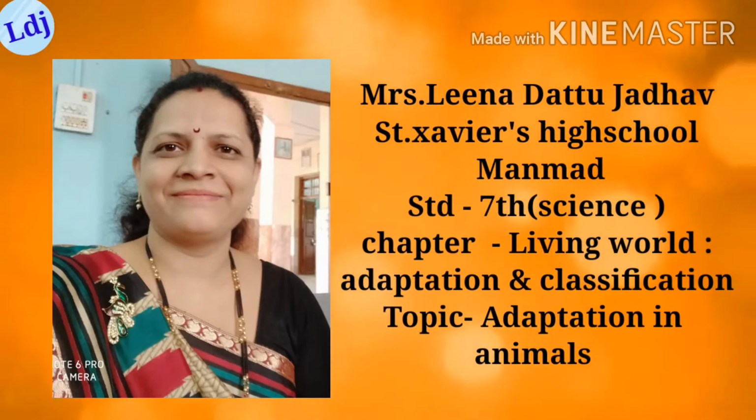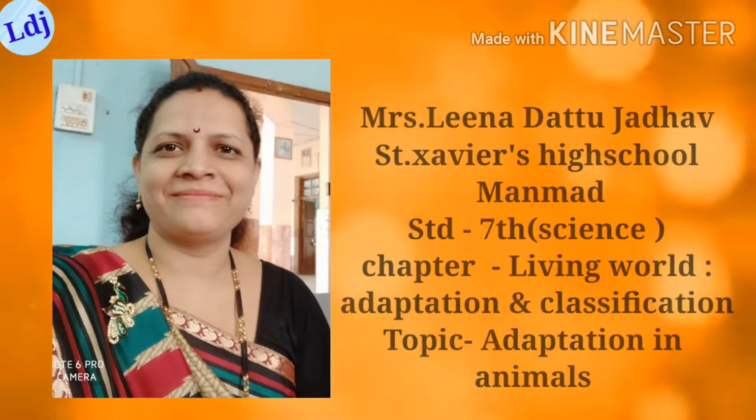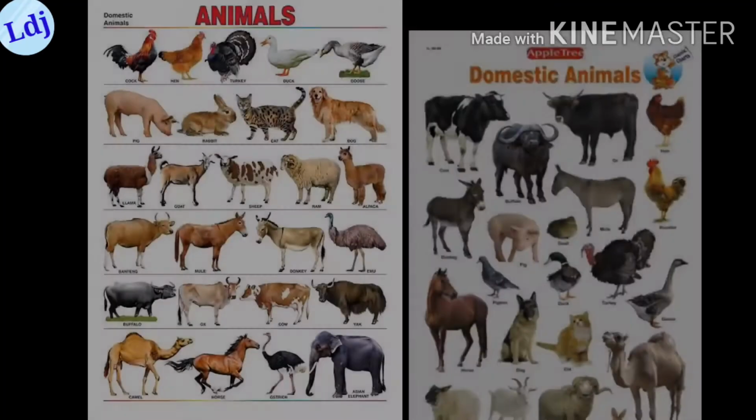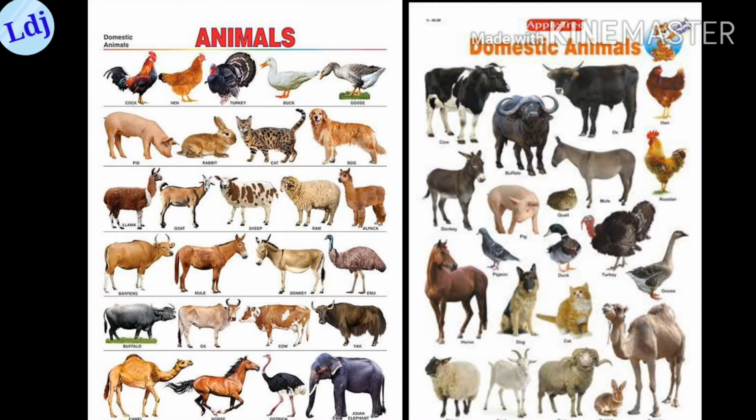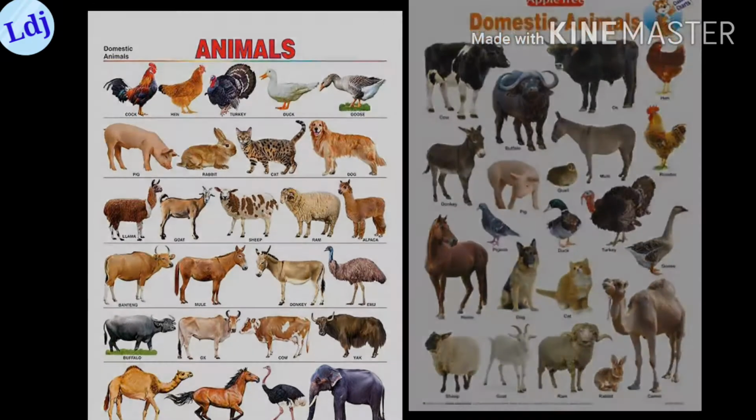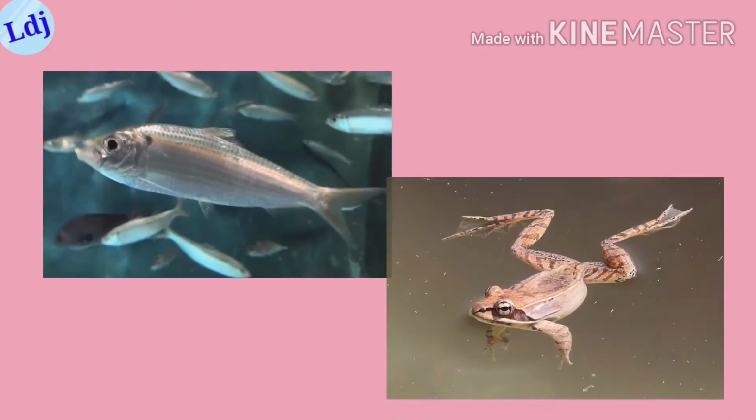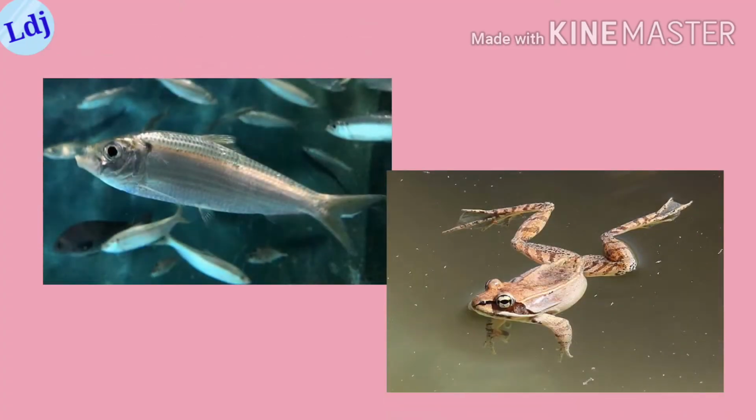Hello students, today we are going to start the next topic, that is adaptation in animals from the chapter The Living World, Adaptation and Classification of Standard 7. In our surrounding, we come across many animals. As compared to terrestrial animals, the skin and body shape of aquatic animals appear to have undergone changes.